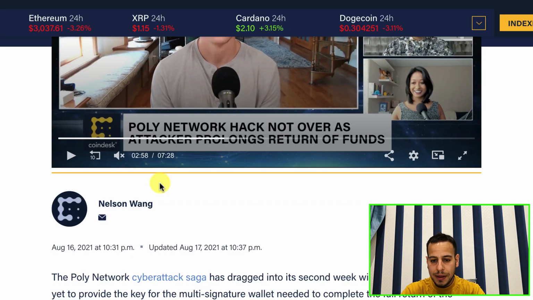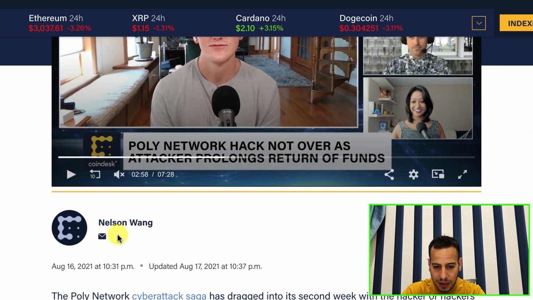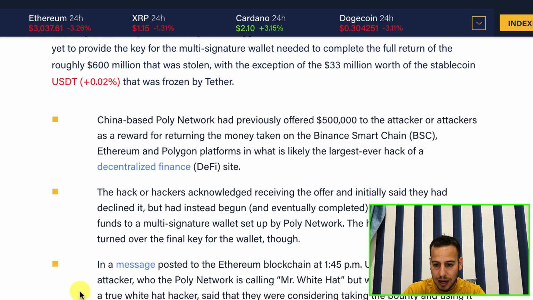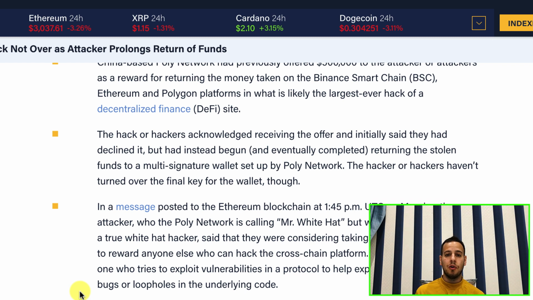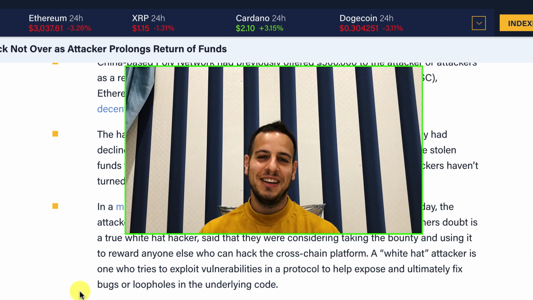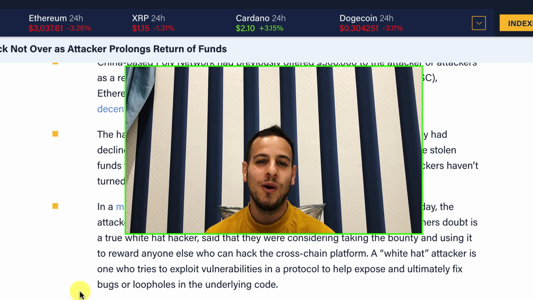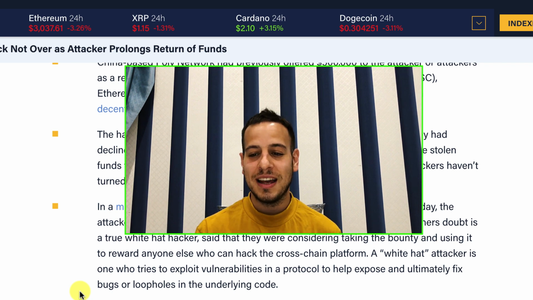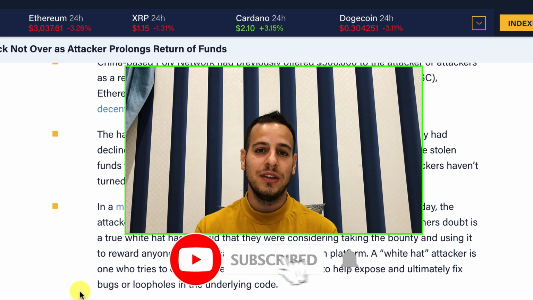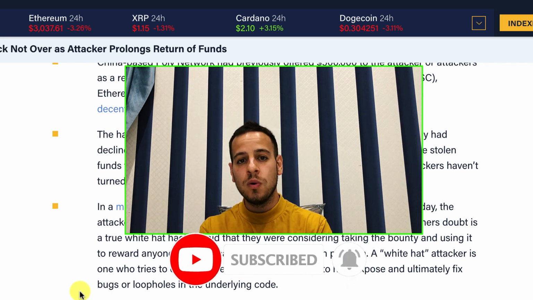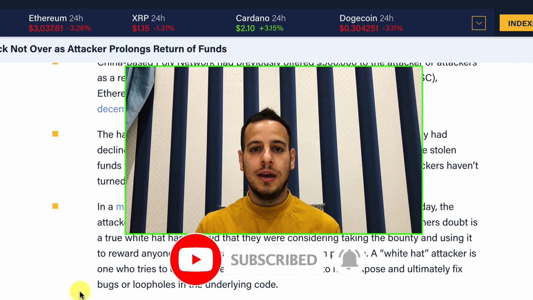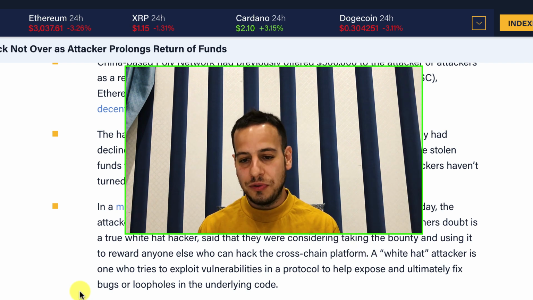So yeah, and this is another article 2 days ago, 16th of August, and you can see that the attacker actually returned more funds. So that's about it. This is actually the story about the Poly network and what happened. I hope you guys like it, and actually the attacker returned most of the funds and he just wanted to show a point. And this is super interesting.